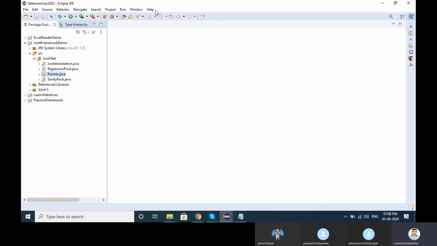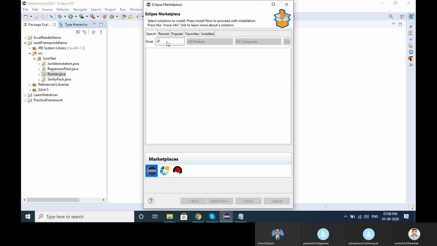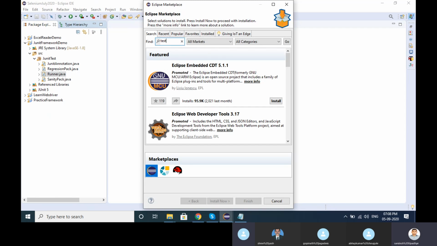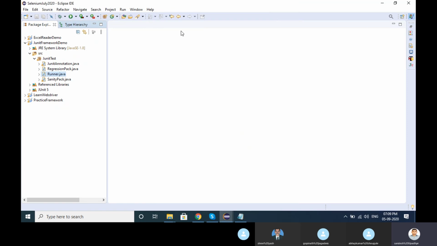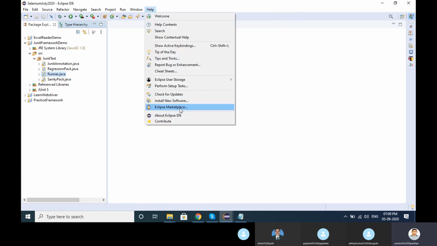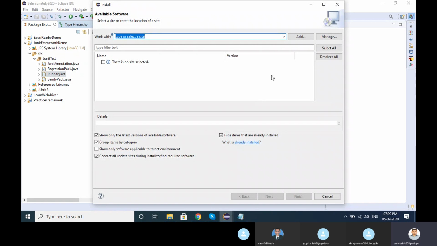And if a few people are not getting the TestNG option here, what you can do is, instead of the Marketplace, go to Install New Software. This is the second way to install TestNG.